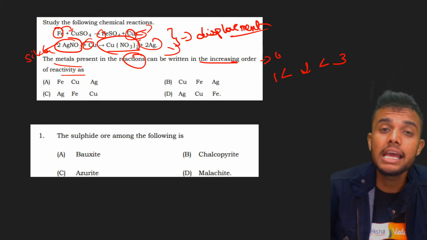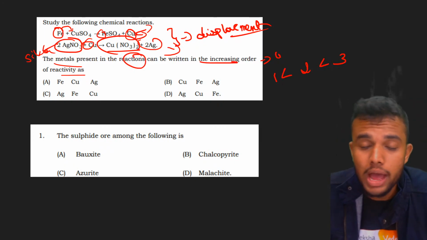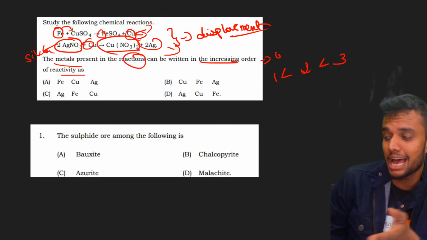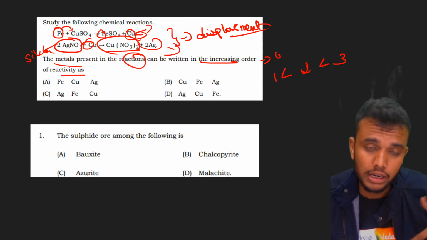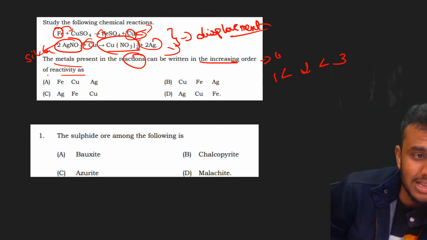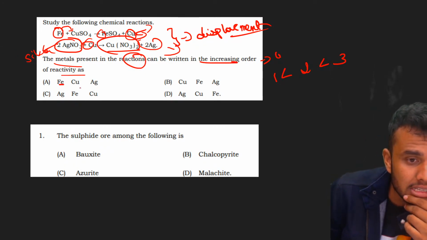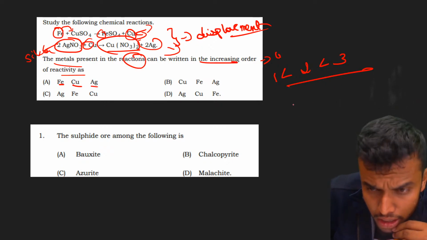It is like this: if you have two people here, for example me and you guys, and you are stronger than me, then you can easily push me out. Similarly, then what is the answer they give? Four options. First iron, copper, Ag. We need to arrange in increasing order, not decreasing order.